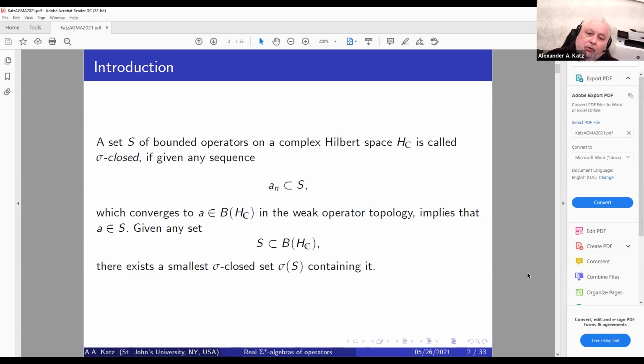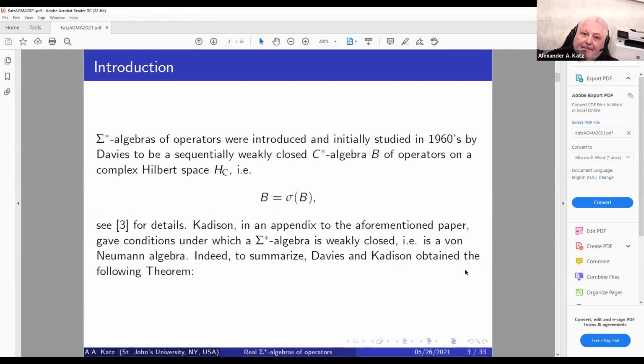So if you're now going to look at any subset S of B of H sub C, obviously there is the smallest sigma closed set containing it, let's call it sigma of S. We can take just a theoretical intersection of all those. Right?